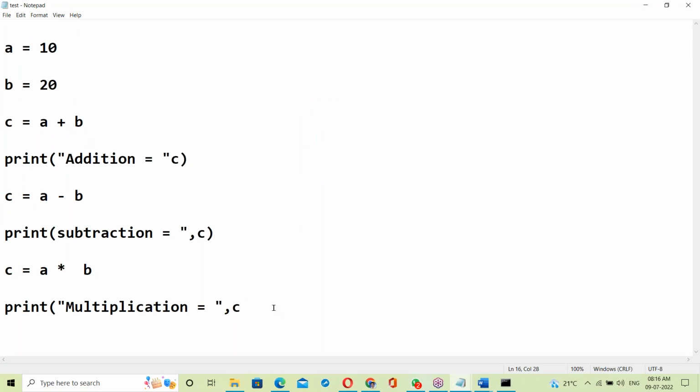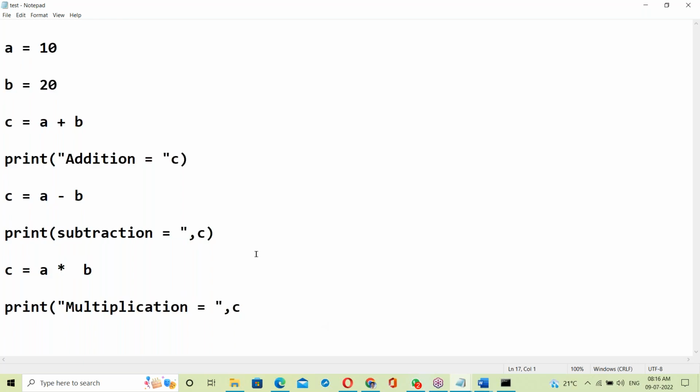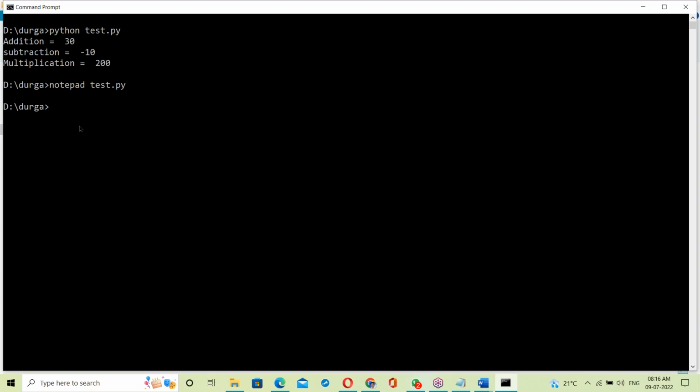Okay, some errors. Totally 3 errors in this program. Save and exit. Now run it. Yes, python test.py. Run it here. See this. What's happening here? Yes, this statement here, the error started.